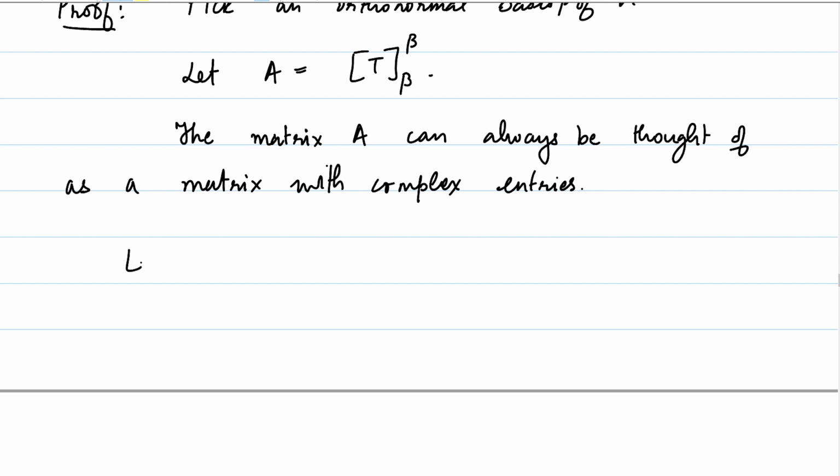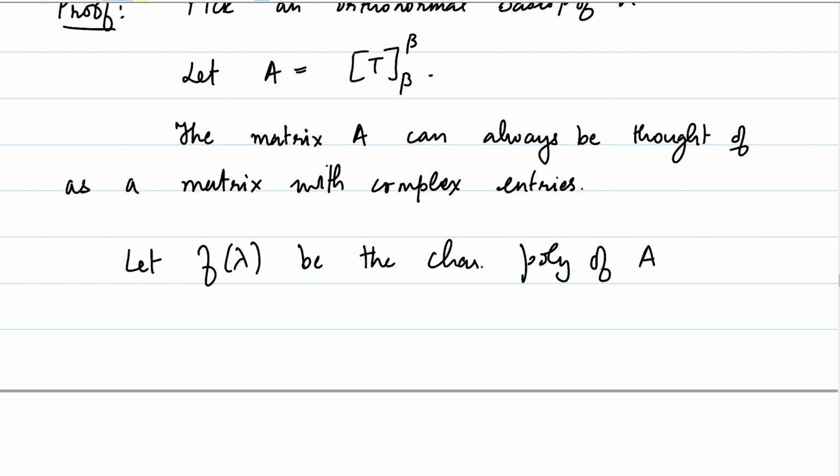Okay, let f of lambda be the characteristic polynomial of A. Then f of lambda is a polynomial of degree n, by the fundamental theorem of algebra.